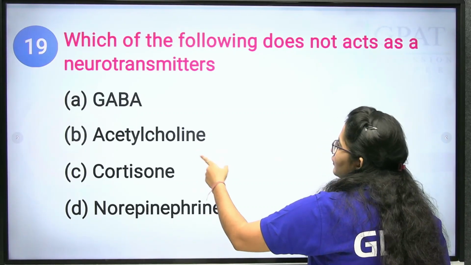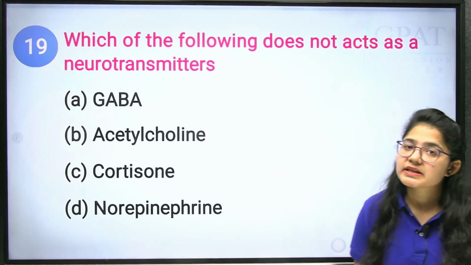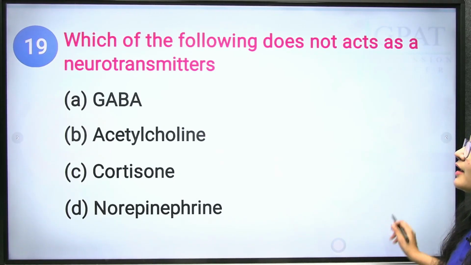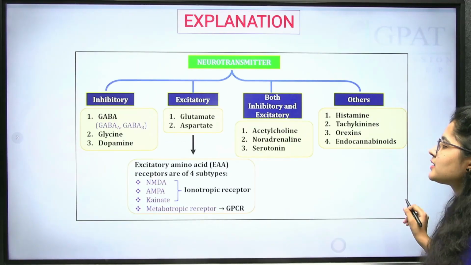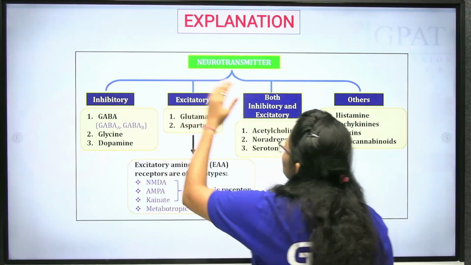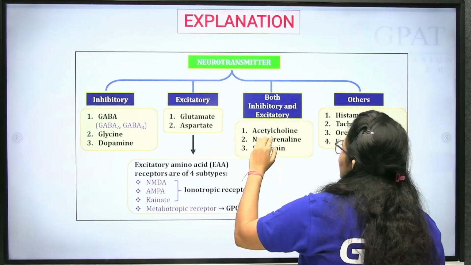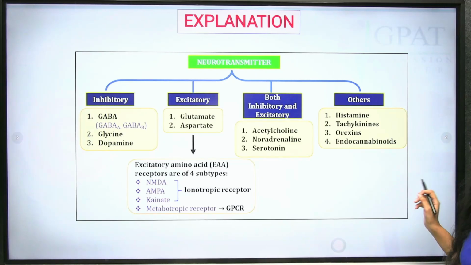Norepinephrine, acetylcholine and GABA are all neurotransmitters responsible for various functions. Clear? What will be the correct answer? Cortisone. Okay. See, GABA is an inhibitory neurotransmitter. Acetylcholine and noradrenaline can be both inhibitory and excitatory neurotransmitters.